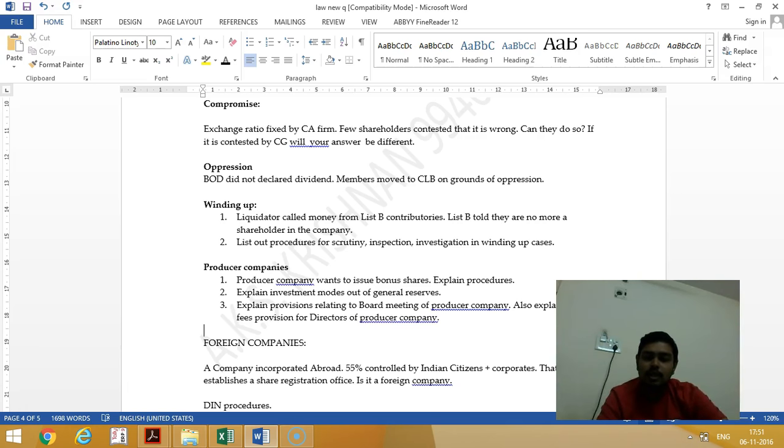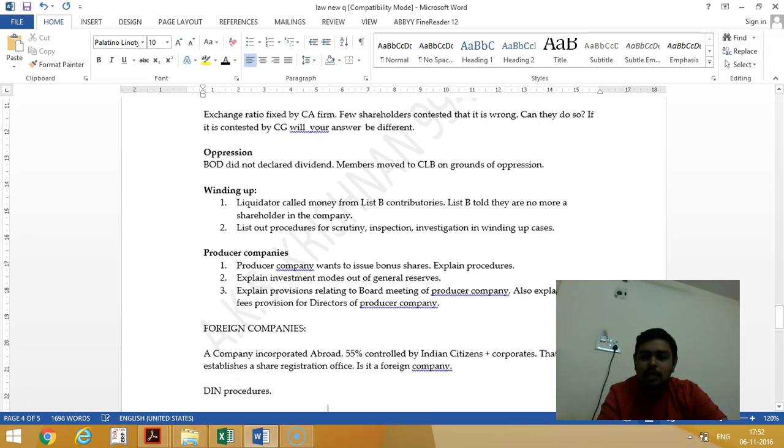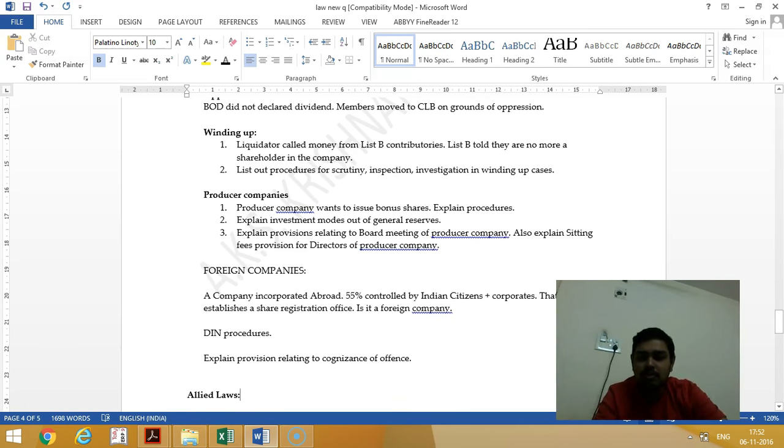They will be inspecting or scrutinizing the documents, books of accounts, history of the company, who is the promoter, who is the director, etc. And they will read the audit reports. After doing everything, they will submit a report to the court. After that only the court will order for winding up. Only after getting the clean report, they will do the control, like a complete survey from MCA. That MCA 21 portal is there, no? From there, they will take all the documents which you filed with the ROC.